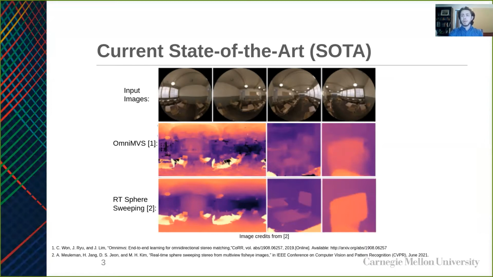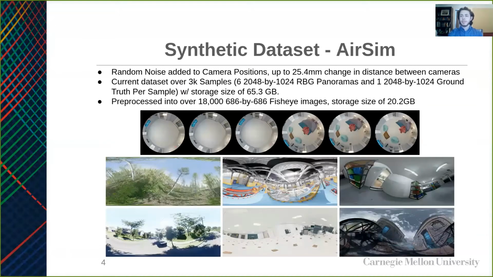In practical drone applications where a drone may recalibrate after every flight and accumulate calibration errors, deep learning methods would have to retrain, and a non-learning method may not be able to correct for calibration errors. This leads us to the problem of developing a deep learning architecture for robust, real-time omnidirectional depth prediction to mitigate multi-camera calibration errors. Our first contribution is a synthetic data set collected across 11 virtual environments with AirSim.